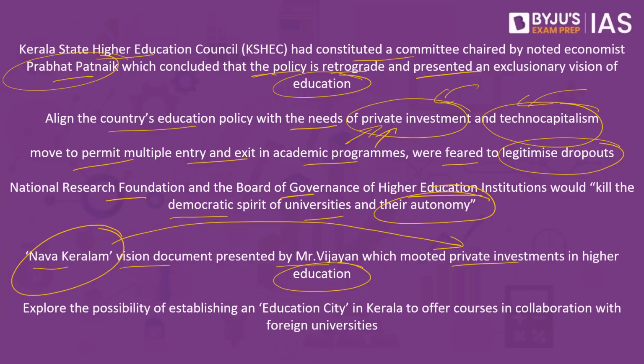Added to it, they are also exploring the possibility of establishing an education city in Kerala, to offer courses in collaboration with foreign universities. The same had also been recommended by the National Education Policy. Initially, they felt that the National Education Policy is retrograde and has an exclusionary vision, but over a period of time, some aspects of the National Education Policy have also become part of the Kerala education policy. But why is Kerala looking at this particular picture?